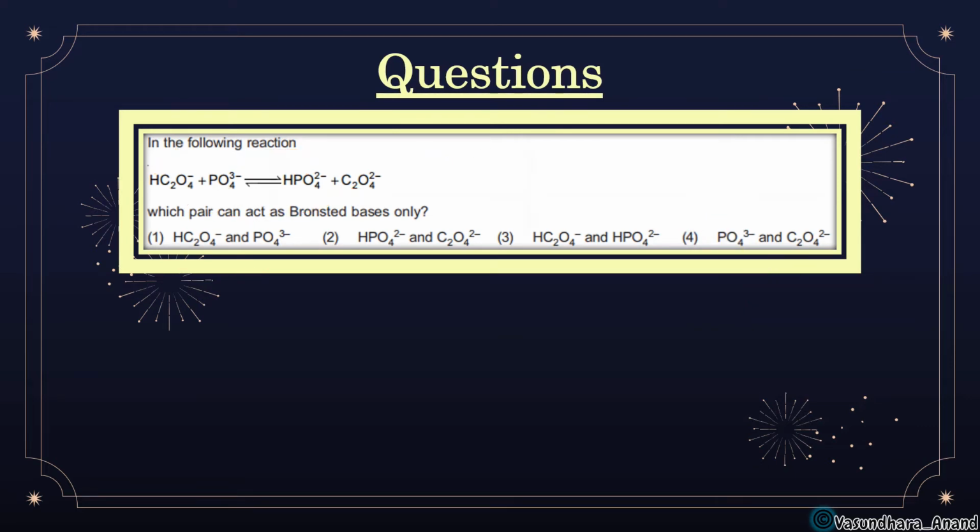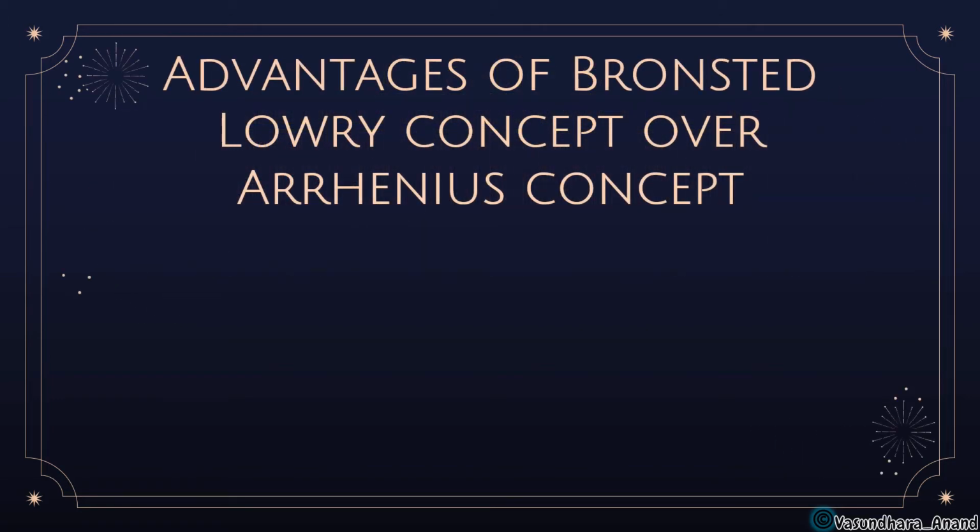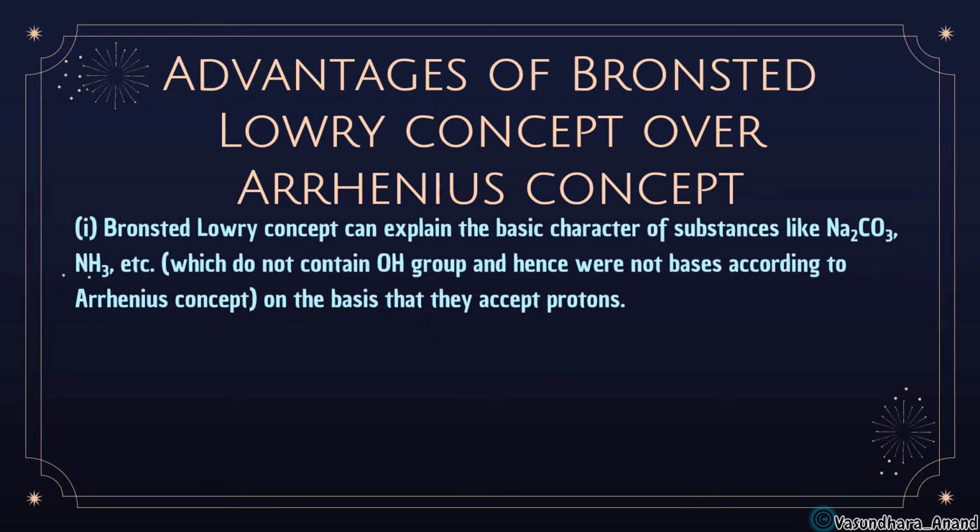Yes. Now move to the next thing, that is the advantage of the Bronsted-Lowry concept over the Arrhenius concept. What are the advantages for this? Why have we learned the Arrhenius concept? Why did we know this? So the Bronsted-Lowry concept can explain the basic character of substances like Na2CO3, ammonia, etc., which do not contain an OH group, hence would not be bases according to the Arrhenius concept. On the basis of that, they accept protons.